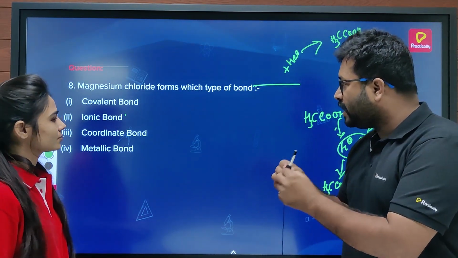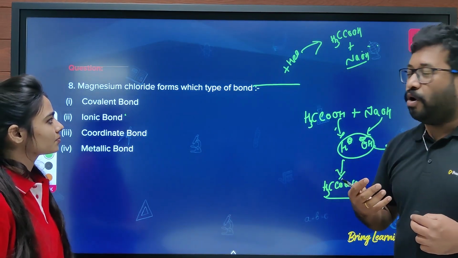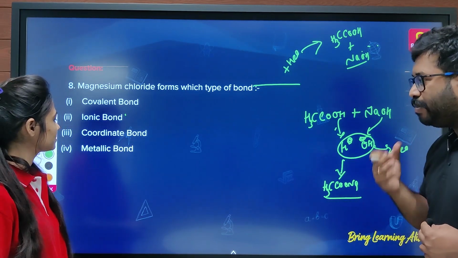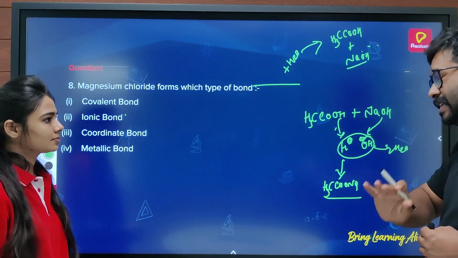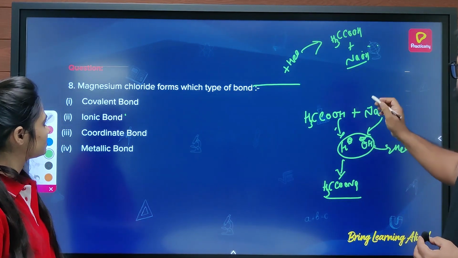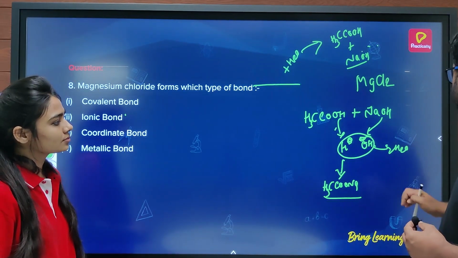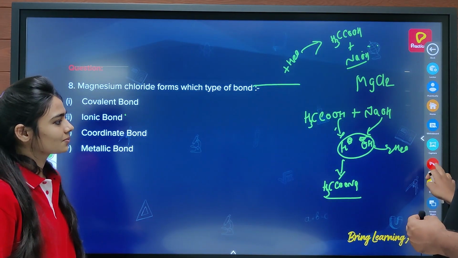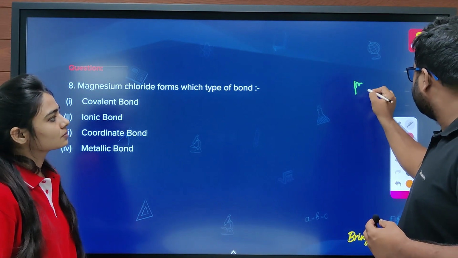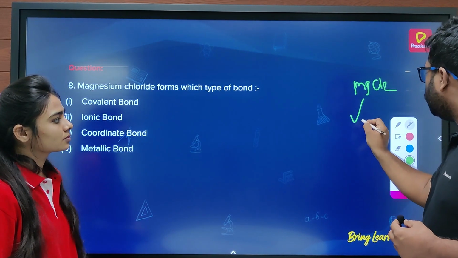Now the next question is magnesium chloride. Magnesium chloride forms which type of bond? Options are covalent bond, ionic bond, coordinate bond, and metallic bond. Now see, this question might confuse you a bit. But the thing is, this is your magnesium chloride. If you break it down, what do you get?